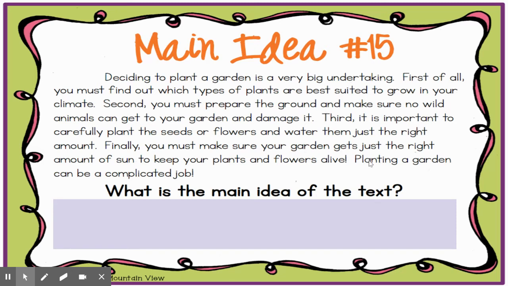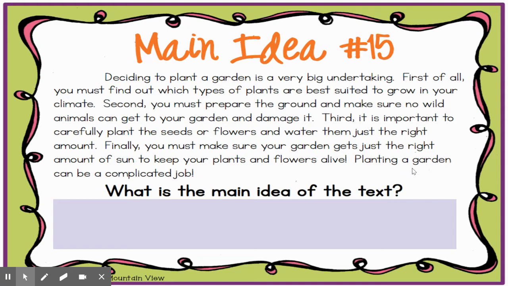Now, let's read the last sentence. Planting a garden can be a complicated job. Ooh, I think big undertaking and complicated job kind of sound similar. It's almost like some repeated words there. A complicated job and a big undertaking really are the same. So I'm kind of thinking the main idea has something to do with planting a garden, and that's an awful lot. So let's look at our sentences.